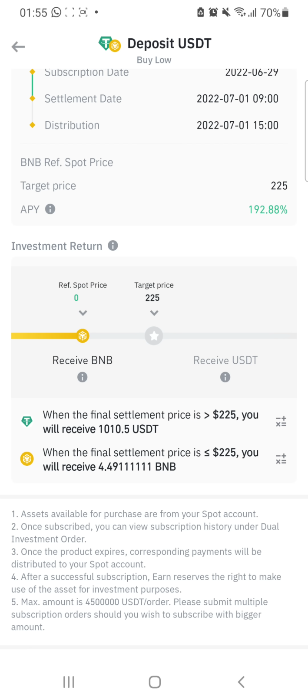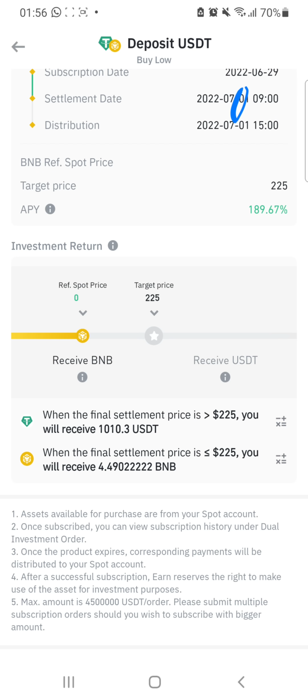They are telling you that if by that 1st of July, if BNB gets to at least that 225, that is our target price, we will get back our $1,000, right?